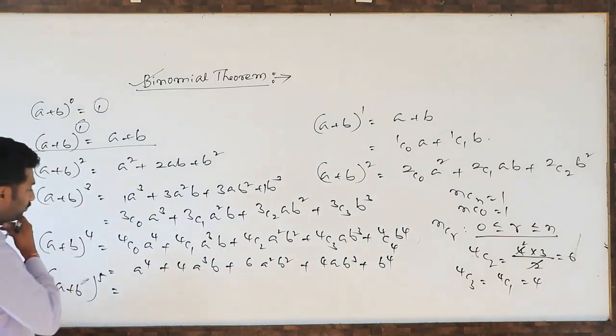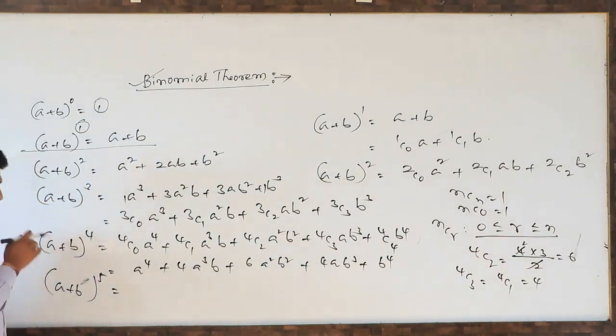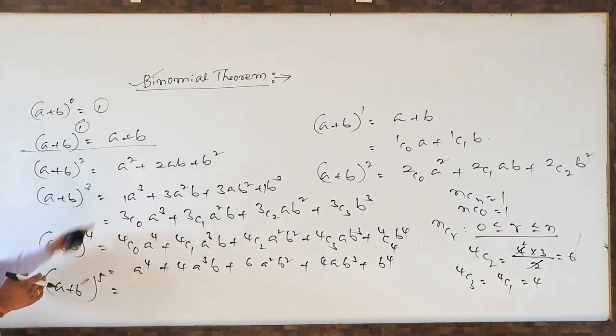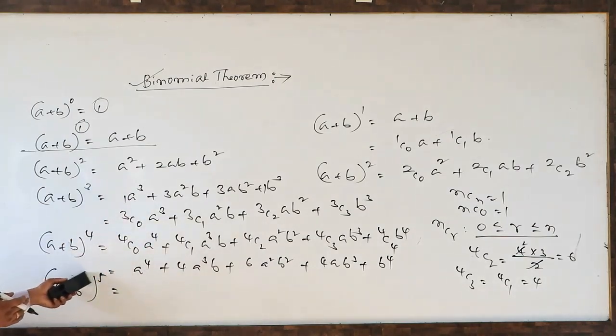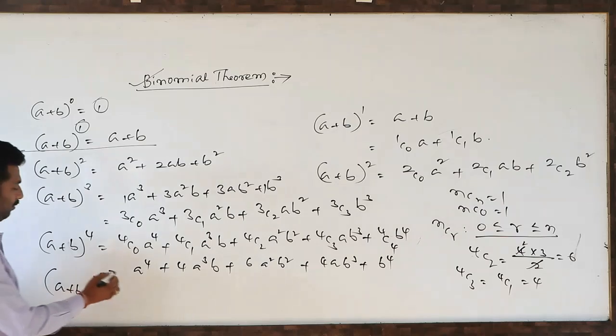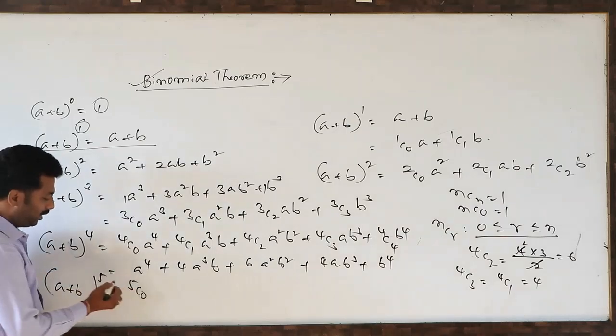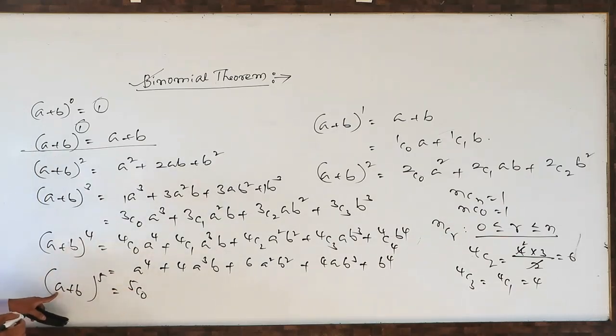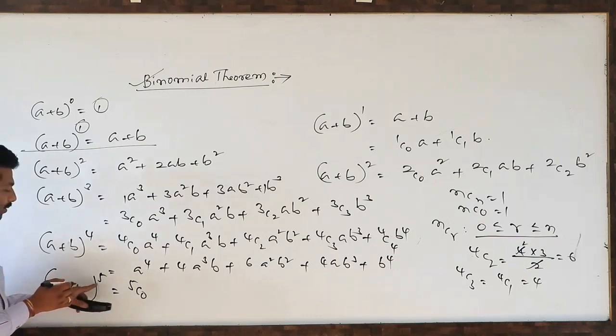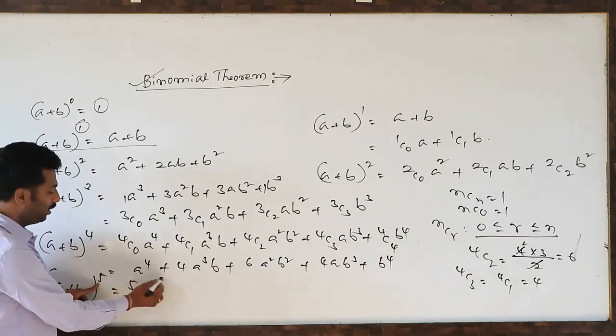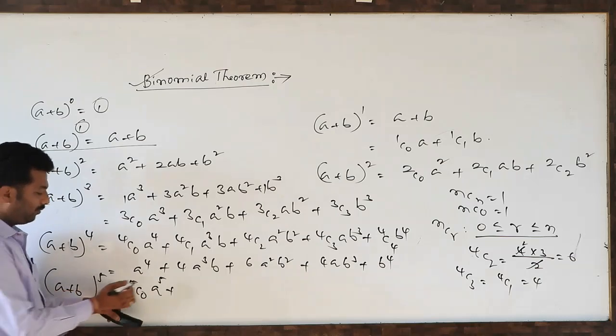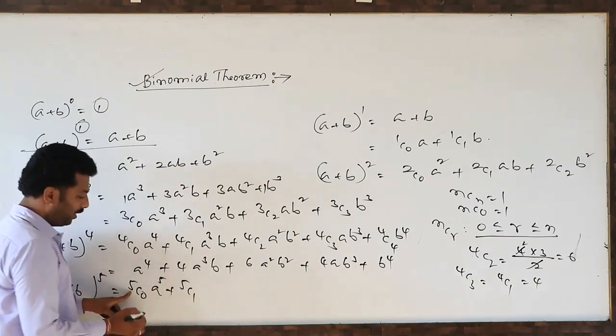So, without depending on (a + b)^4, how to write (a + b)^5 independently? See, what do we have to start with? 5C0. What is the first number? a. The highest power is 5, nothing but a to the power 5. After 5C0, which one will come? 5C1.